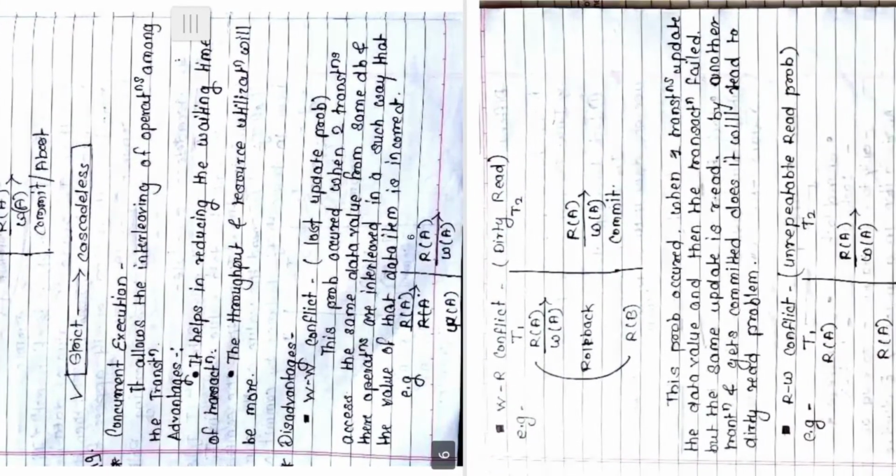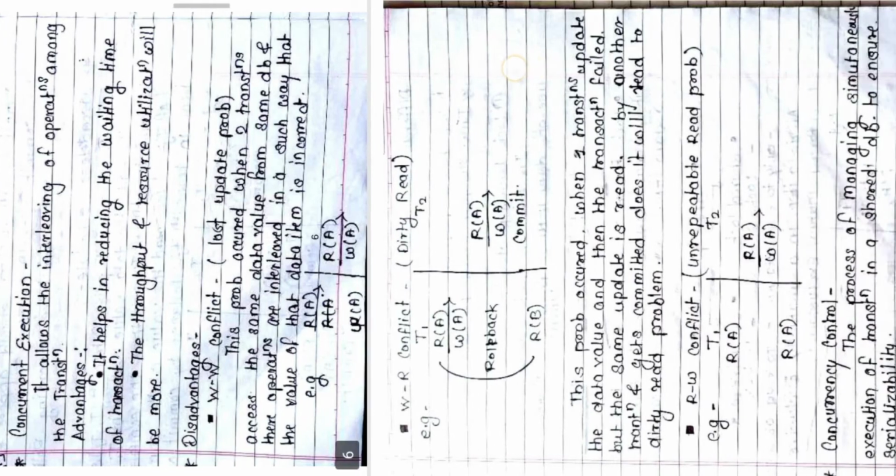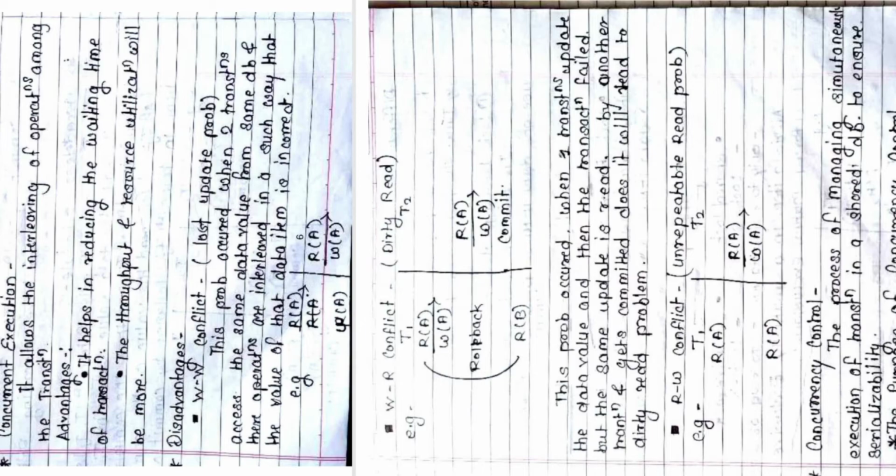All we have seen. Then after that we talked about concurrent execution, because a number of transactions will get executed in a concurrent way. I am not saying parallel way, I am saying concurrent way. Means interleaving of the operations is allowed in between the transactions. Then some disadvantages we discussed in terms of conflicts, like the WW conflict, write-write conflict, write-read conflict, and read-write conflict. There are certain names given: lost update problem, then dirty read problem, then unrepeatable read problem.